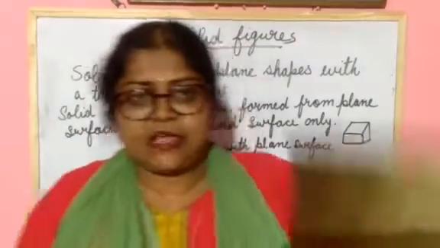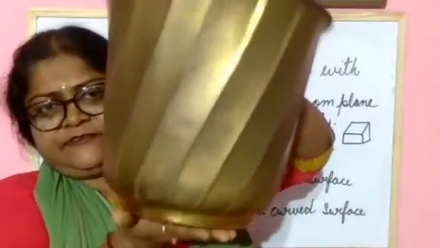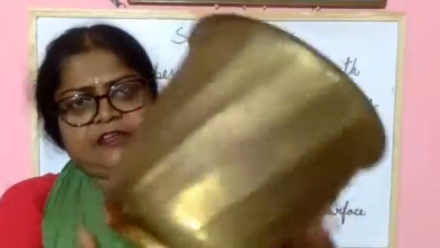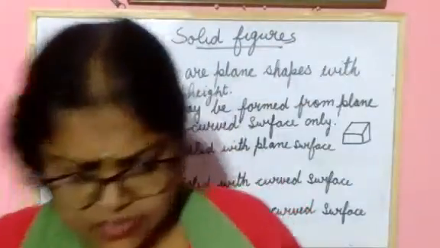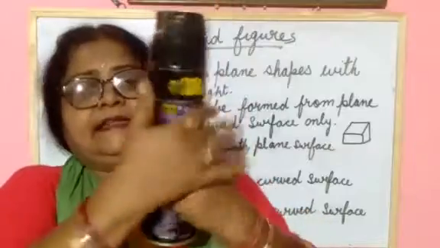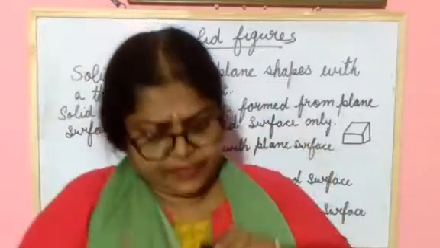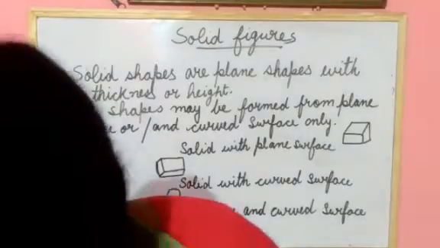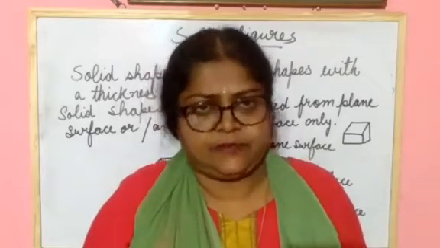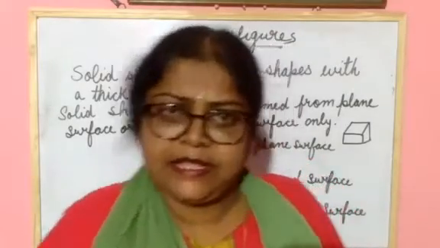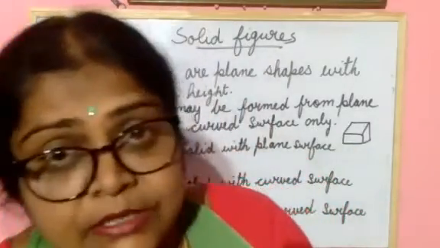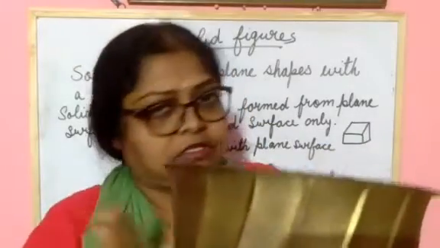sliding. So in this object what you are seeing, this portion is flat, so you can do sliding with this portion, and here it is curved, so rolling can be done with this surface. Understood? In this also, here it is flat so sliding can be done, and here curved so rolling can be done. Understood? It is clear to you all. What is the difference between rolling and sliding objects? Some objects are rolling, some objects are sliding, and some objects have both rolling and also sliding.